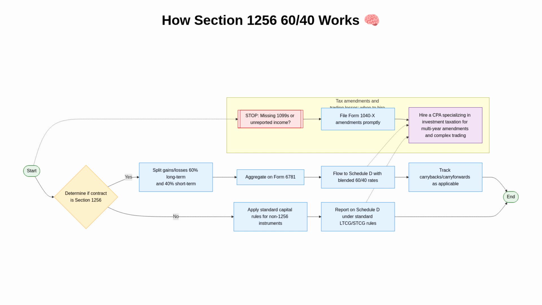Moreover, the diagram notes that carrybacks or carry-forwards may apply depending on the year and circumstances. Finally, if the instrument is not Section 1256, it follows standard capital gain rules. Now we will visualize the 60/40th split itself.